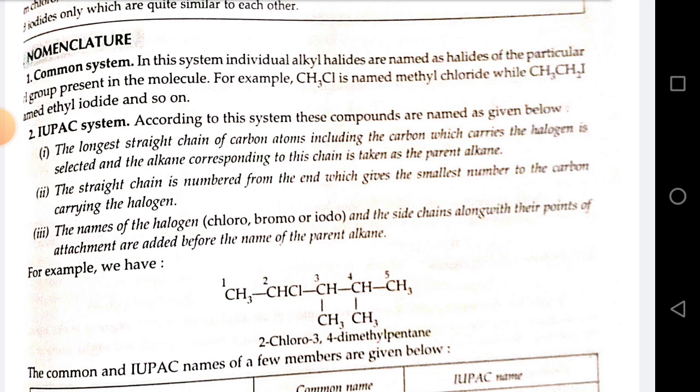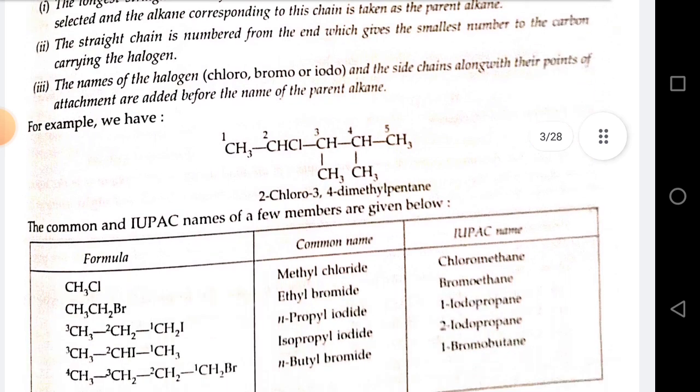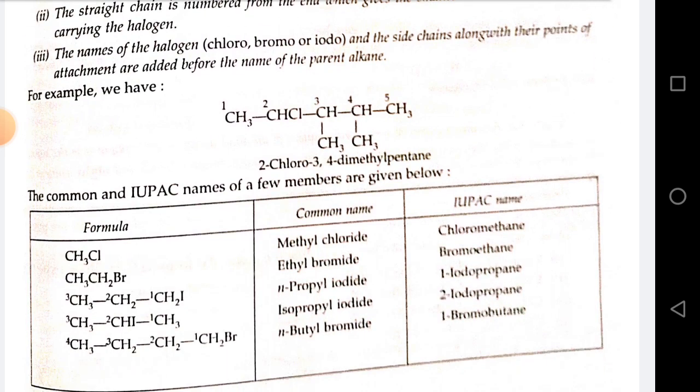Number 1. The longest straight chain of carbon atoms including the carbon which carries the halogen is selected, and the alkane corresponding to this chain is taken as the parent alkane. Number 2. The straight chain is numbered from the end which gives the smallest number to the carbon carrying the halogen. Number 3. The name of the halogen and the side chains along with their points of attachment are added before the name of the parent alkane. For example, 2-chloro-3,4-dimethylpentane.